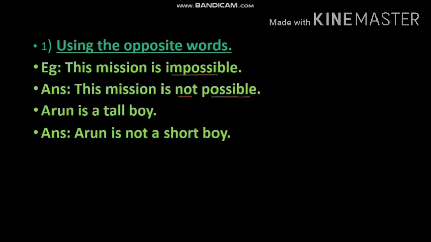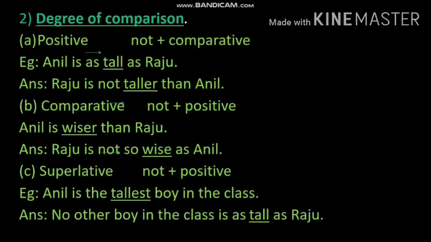One more example I am giving here. Arun is a tall boy. It's a positive sentence. Arun is not a short boy. See, the opposite and the presence of not. Okay, clear to all of you? Now let us discuss the second method. The second method is using the degrees of comparison.